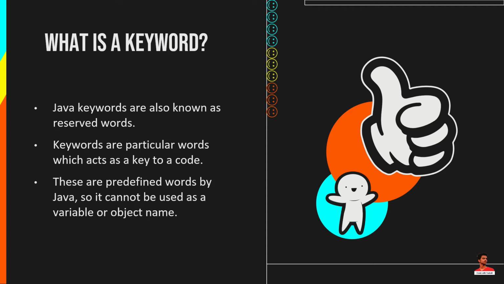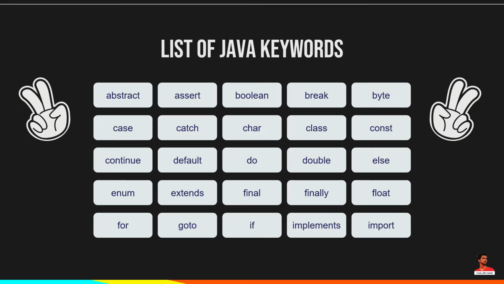Keywords are predefined, reserved words used in Java programming that have special meanings to the compiler. For example, here int is a keyword. It indicates that the variable score is of integer type. You cannot use keywords like int, for, class, etc. as variable names, as they are part of the Java programming language syntax. Here we have the complete list of all keywords in Java programming.